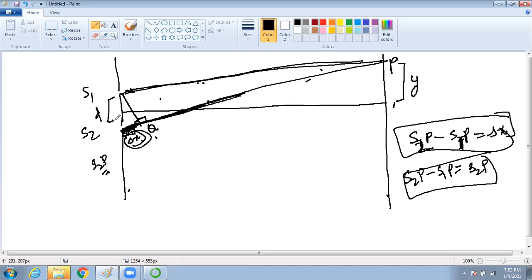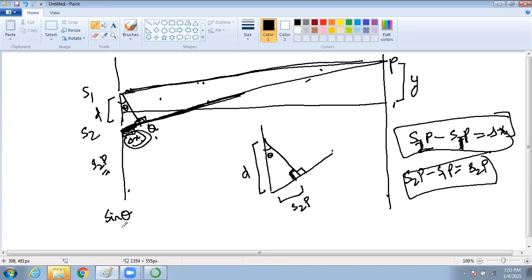And what else? This angle will be some theta. This is 90 degrees. If I enlarge it, with this theta, this also becomes 90 degrees. Now this I told you is d. This distance is S1, S2, P. Clear or not? So what will be sine theta?